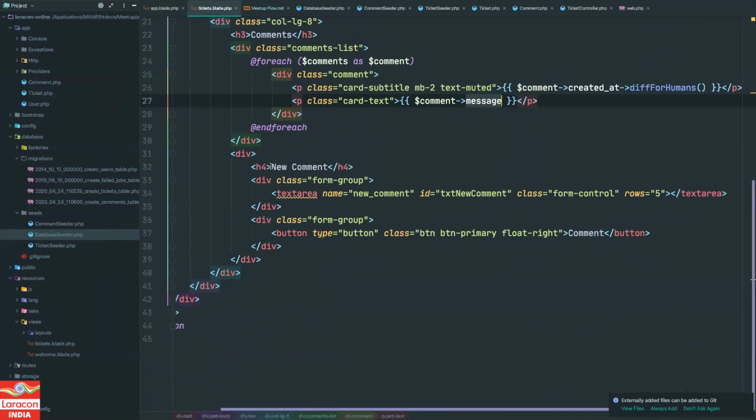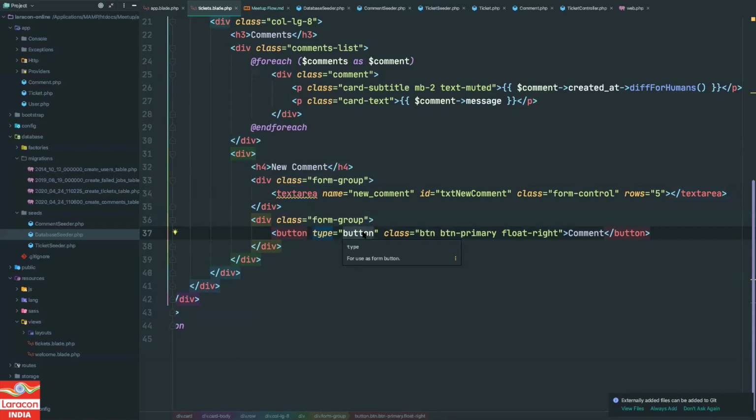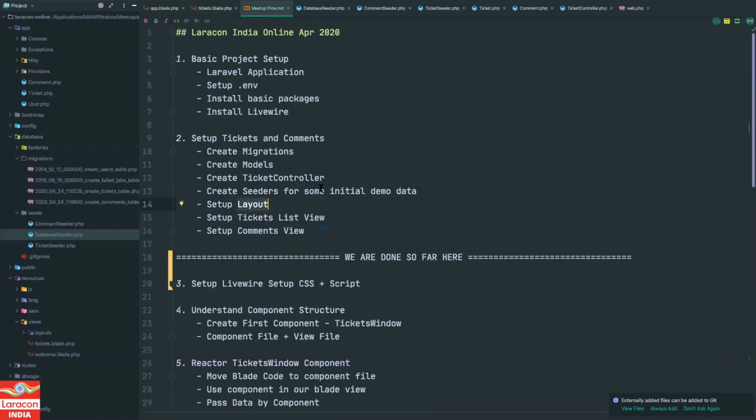And then there is a section for new comment where we have one text area and one button. This is not even a form. You can see that I haven't declared any form. It is just one text area and one button, whose type is also button. It is not submit, right? So we are good so far.